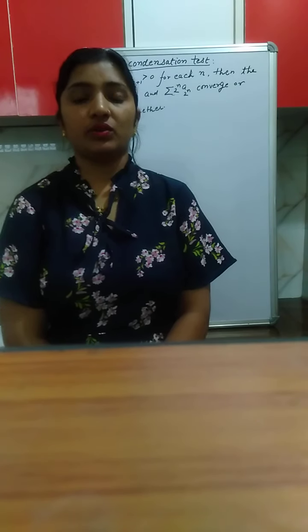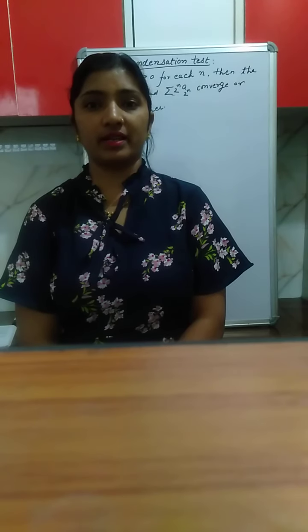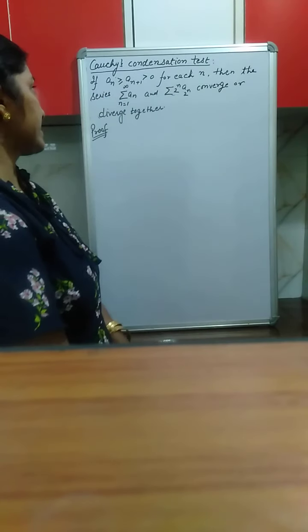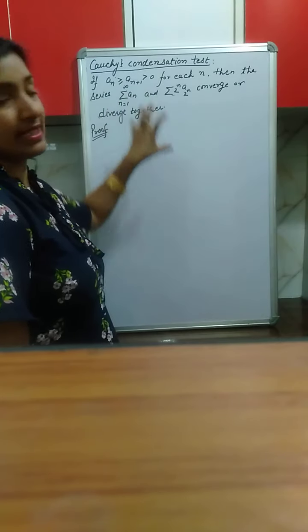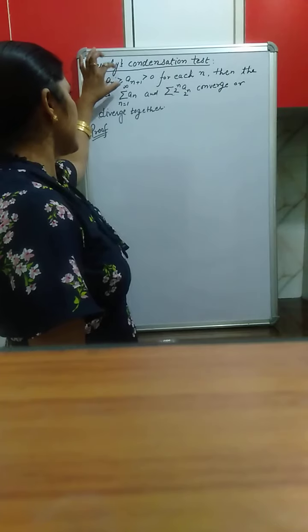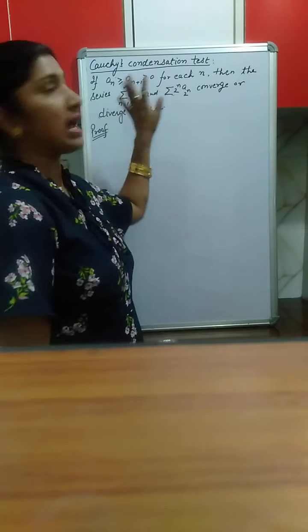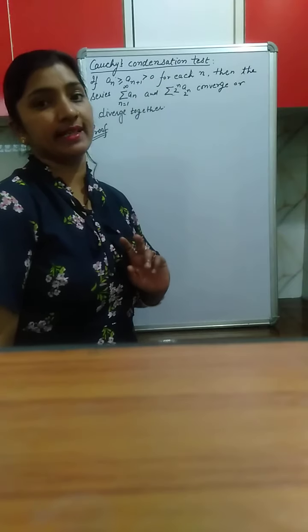Hello everyone. Today we are going to start Cauchy condensation test and its related numericals. So let us repeat. If summation n varies from 1 to infinity a_n is an infinite series which is given to you such that a_n is greater than or equal to a_{n+1} which is greater than 0. That means the terms of this series are monotonically decreasing.